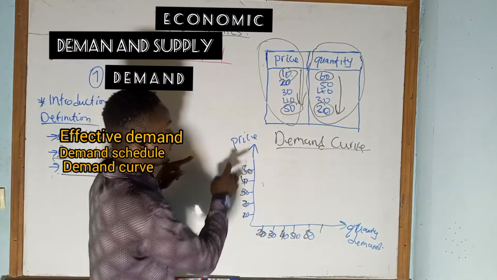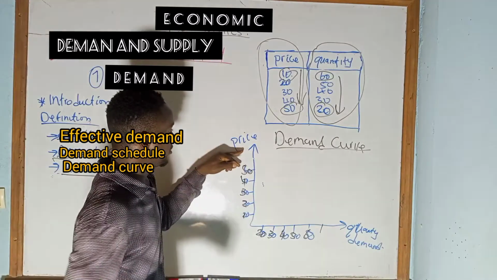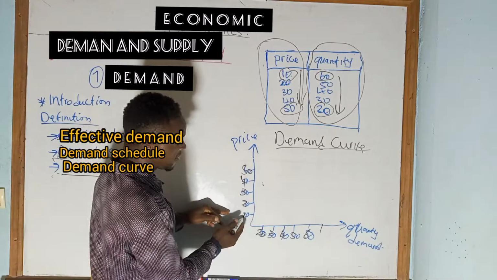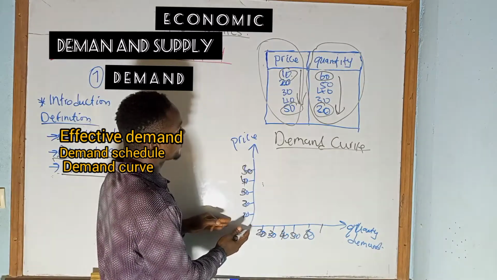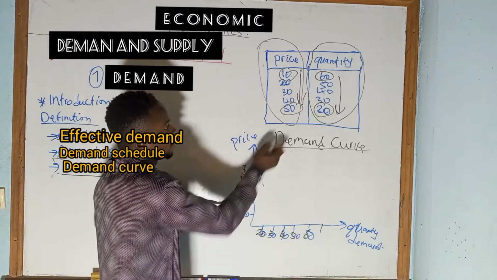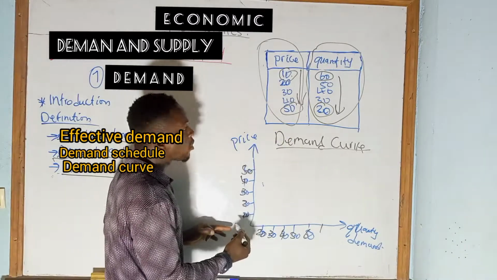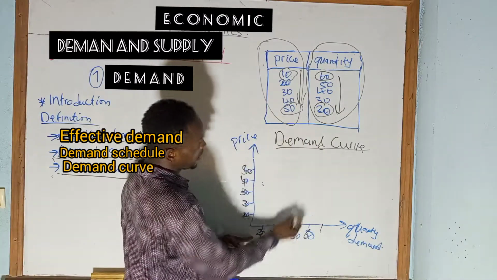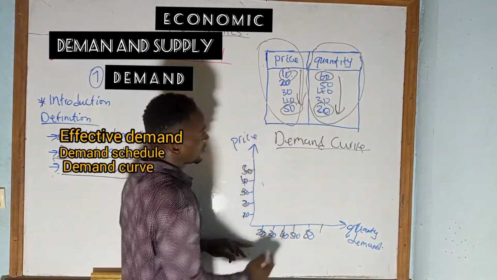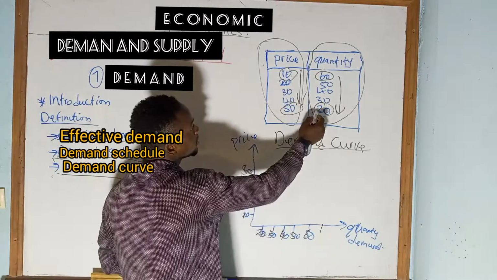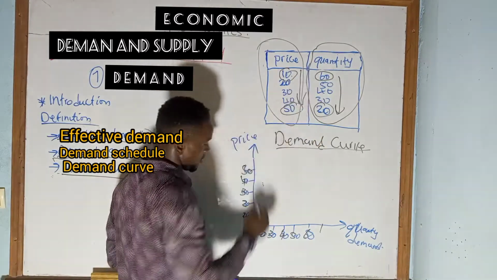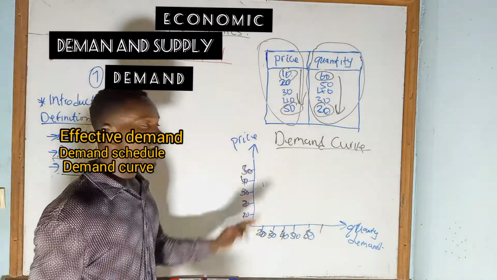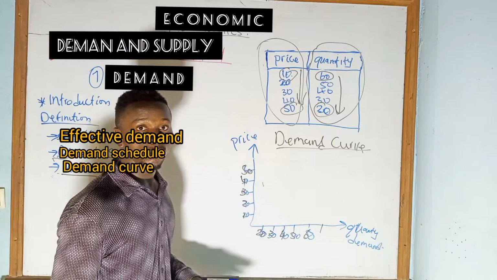Now, this is the demand curve. This is the price, the various prices. At the price of 10, you see the 10 here. The price increased from 10 up to 50, as seen, and the quantity demanded increased from 20, 30, 40, 50, 60. So it is a graphical representation of a demand schedule.